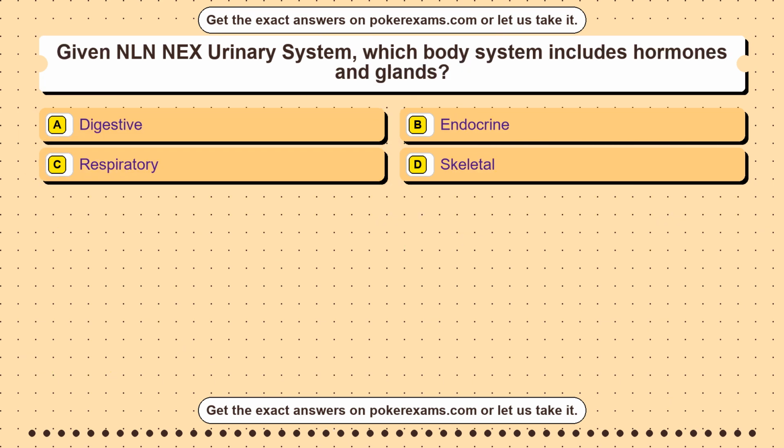Question 48. Given GED Social Studies Review, which slope is shown by rise 6 and run 3? Option A 9. Option B 2. Option C 3. Option D 6.